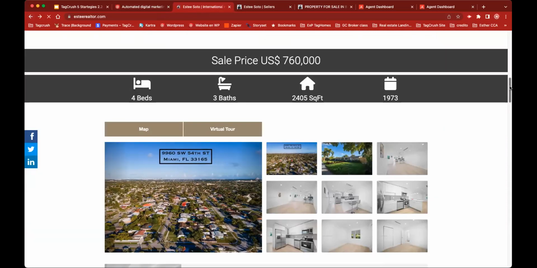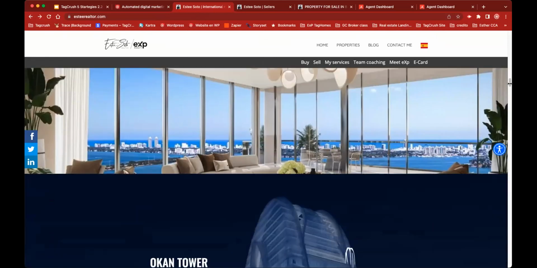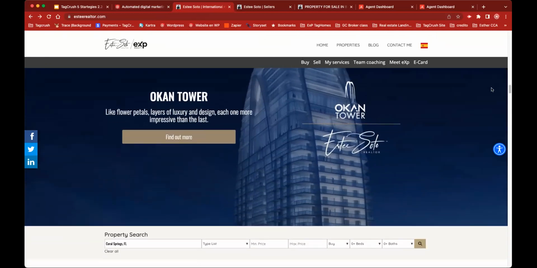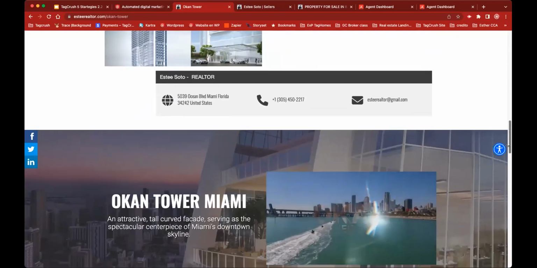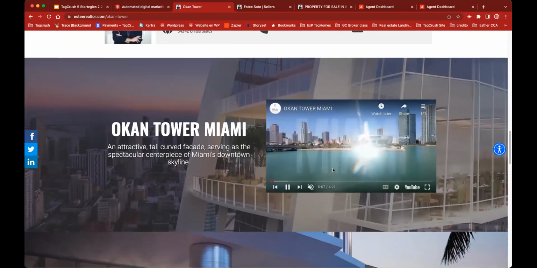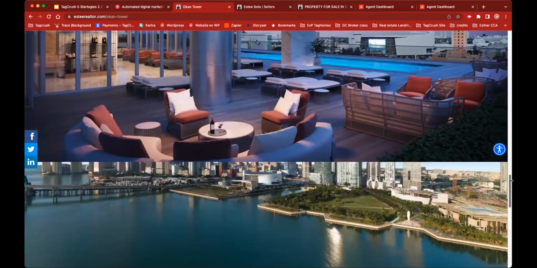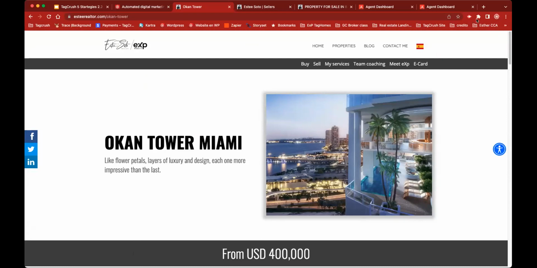let me go back to the home page and show you a couple more things, right? These are what we call dividers, like a stop, and then I have sections that talk about new construction. This is another landing page on my home page that drives to Oaken Tower. If I open it and click find out more, it opens a landing page, but this time all the information is about the new construction, and I can insert videos and webinars or whatever information I want to invite people to take a look at about this new construction project.